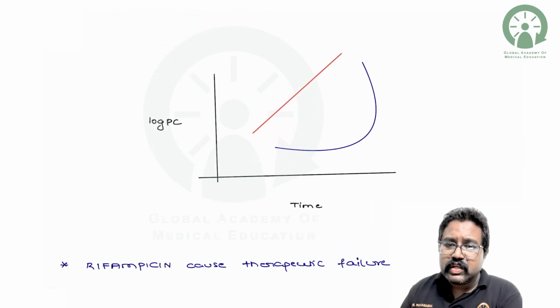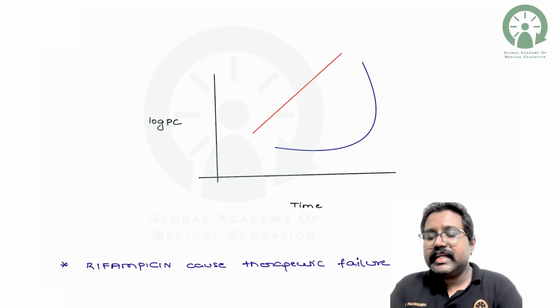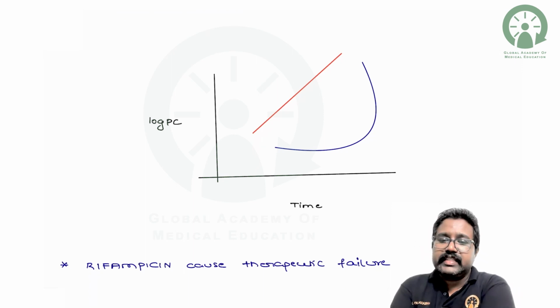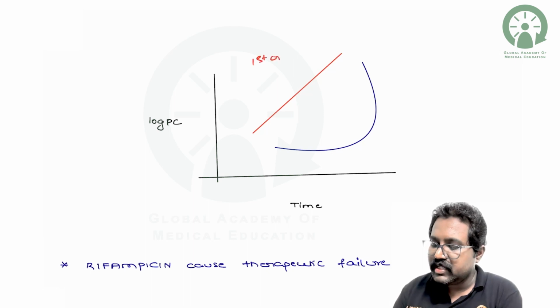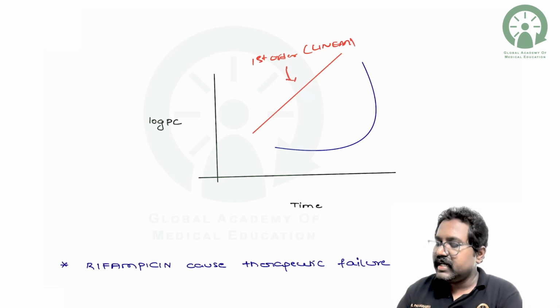Next, we have a graph. They can give this graph in your exams and ask which is the first order kinetic and the zero order kinetic. First order kinetic is also called linear kinetics. This will be the first order, and this will be your zero order kinetics.